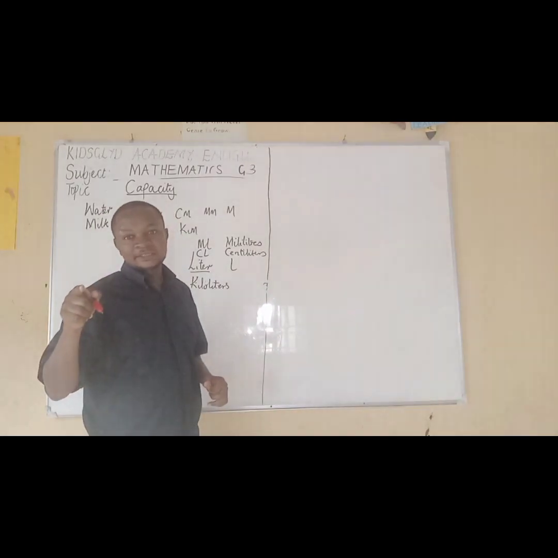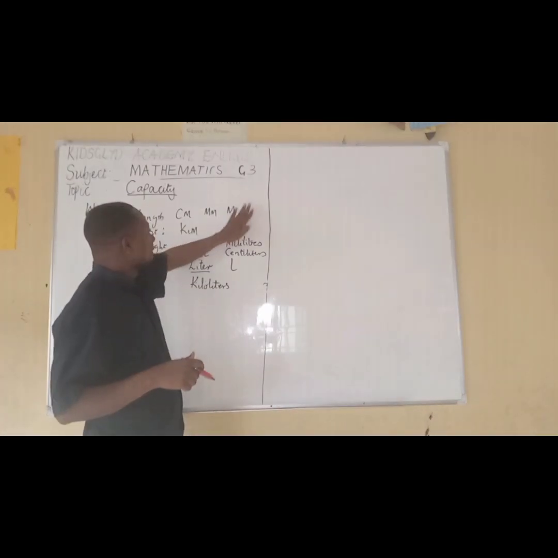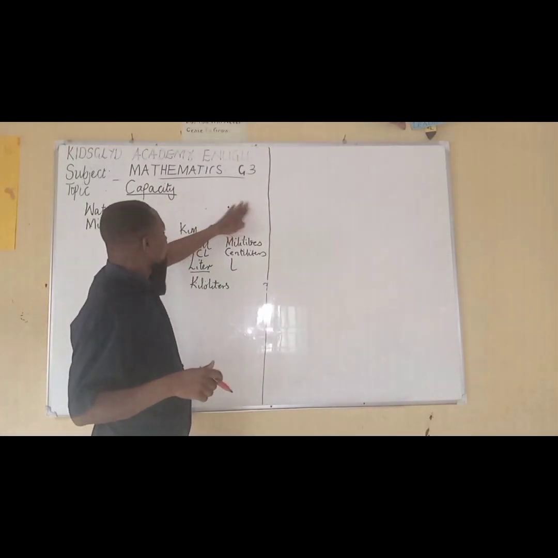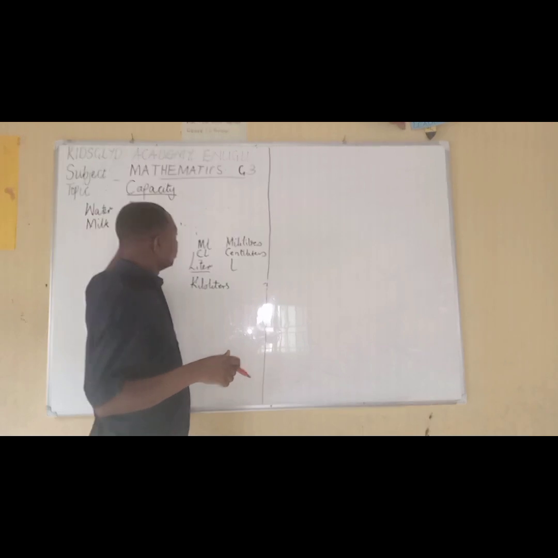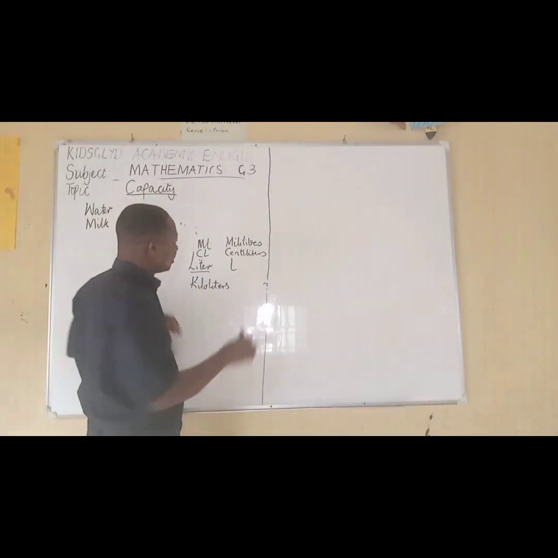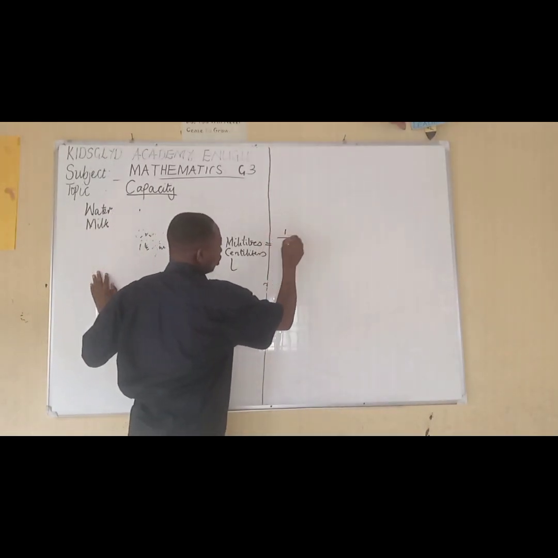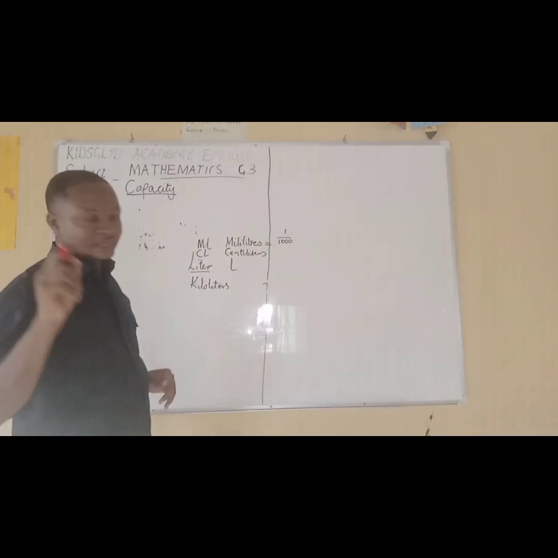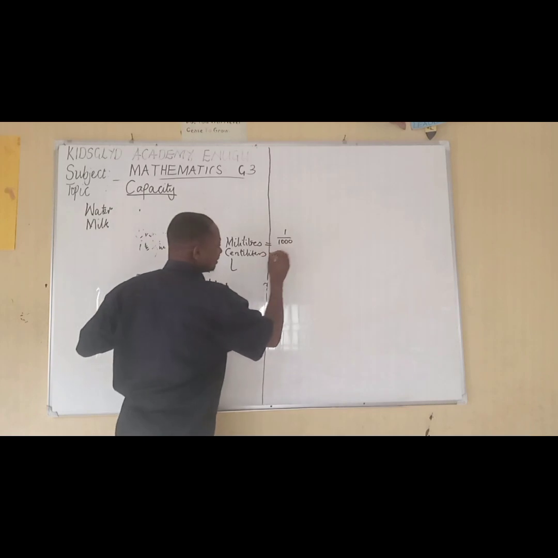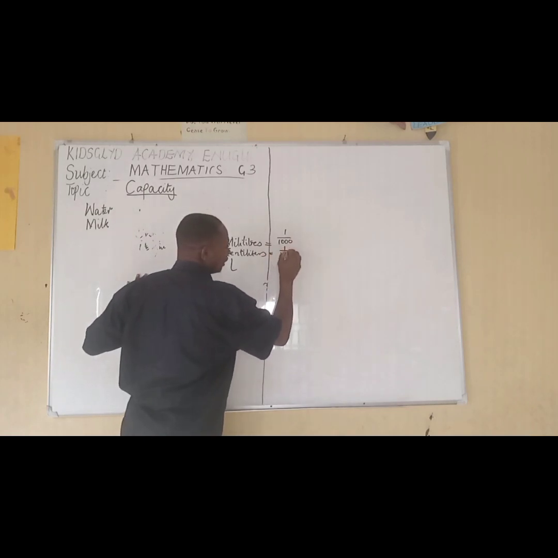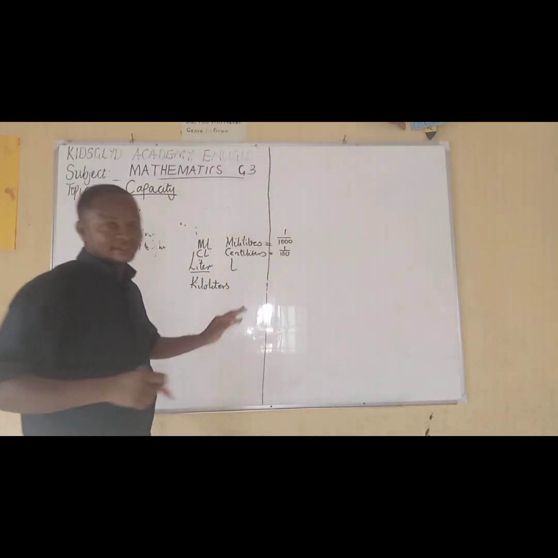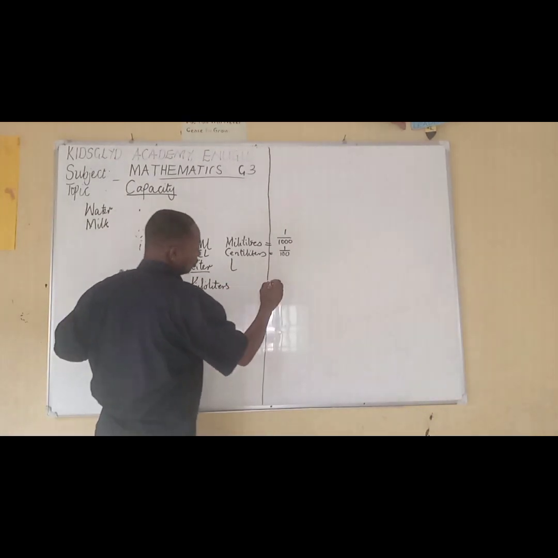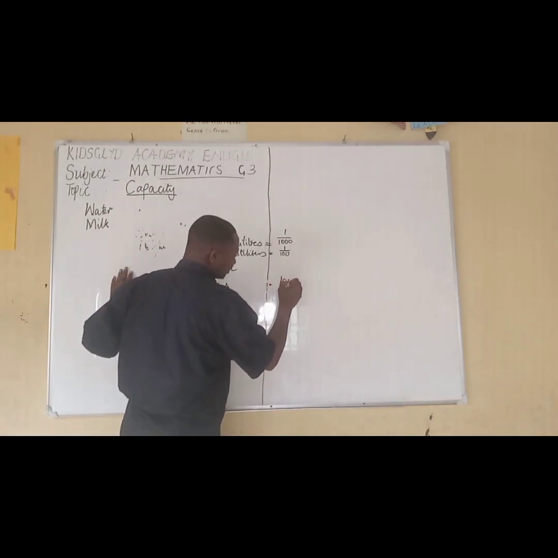Now, like I explained earlier, when we're talking about measurement in terms of distance and length, anything milli, just like 1 over 1,000, milli means 1,000. Cent means 100. 1 liter is itself, then kilo means 1,000 itself.